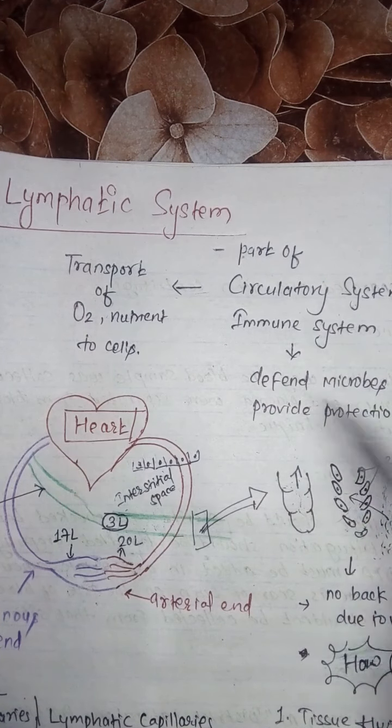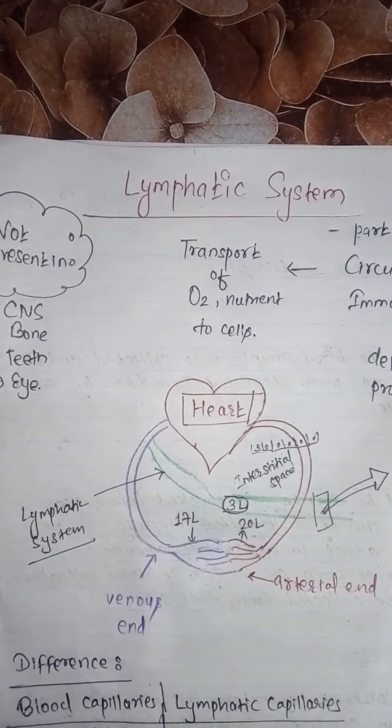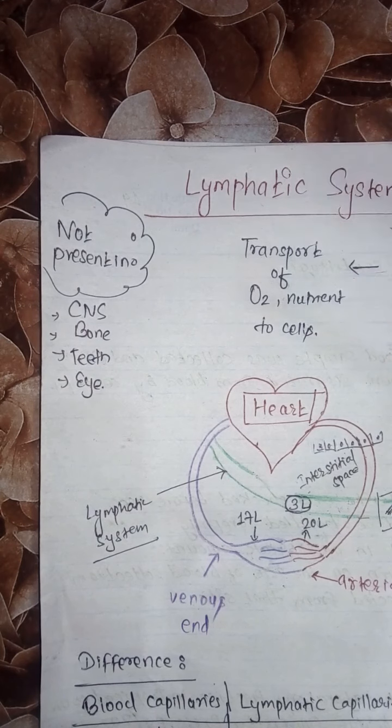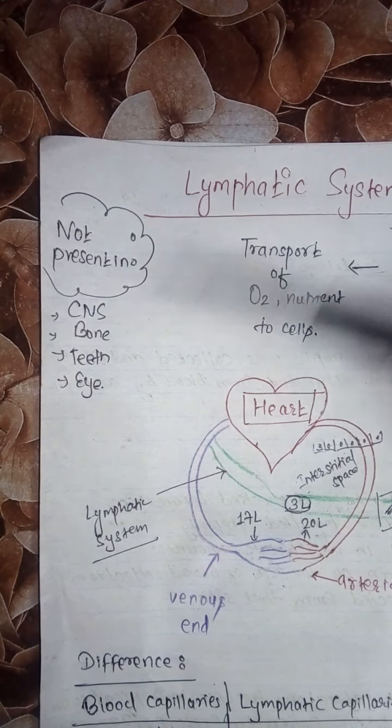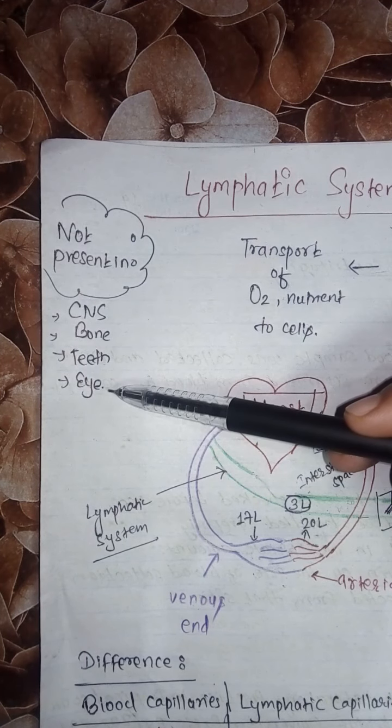This circulatory system is present all over the body, that is, the movement takes place in every part of the body. Likewise in the lymphatic system also. There are some parts in which the lymphatic system is not present, that is the central nervous system, bone, teeth and the eye.